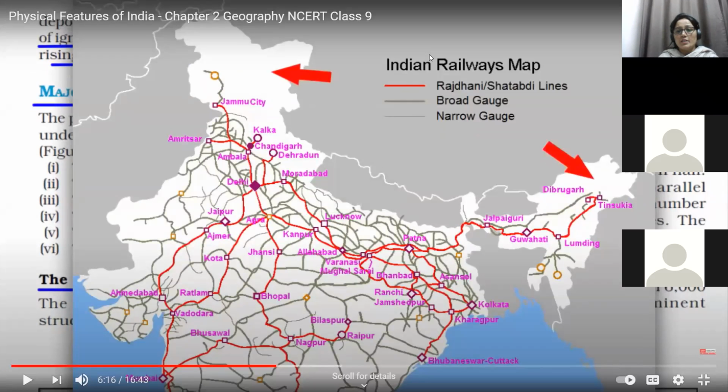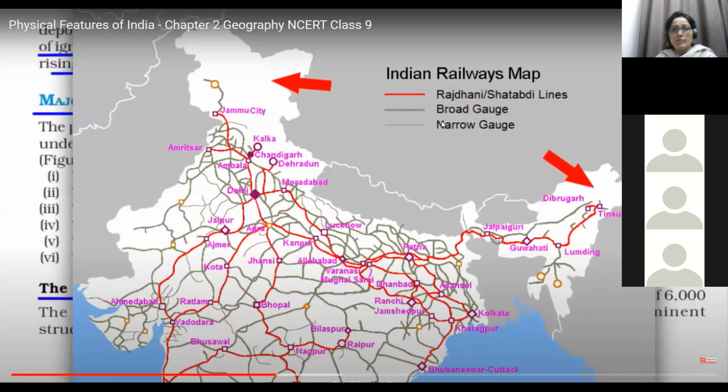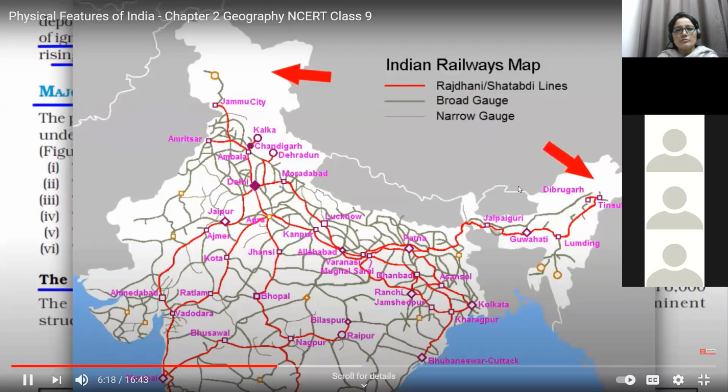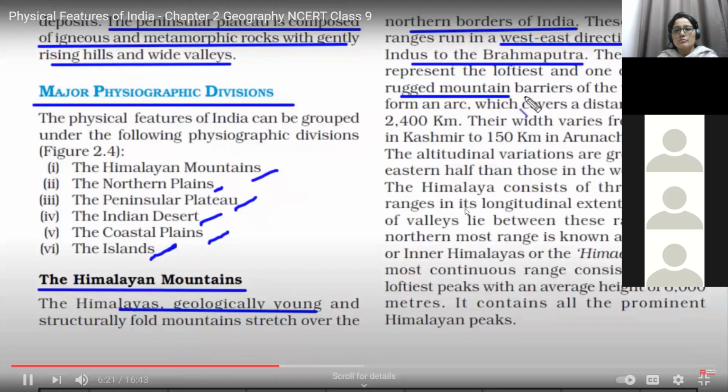A very important point is that in the northern part as well as the northeastern part of India, we don't have railways here. It's not easy to construct railways here as well as in the eastern or northeastern part of India, because the area is totally uneven forested area. यहाँ पे तो फिर भी till this Udhampur we have railway station, but north east में we don't have. The last station is Guwahati. तो यहाँ पे है ही नहीं much of railway facilities and tracks in north part of India because you need a stable land.